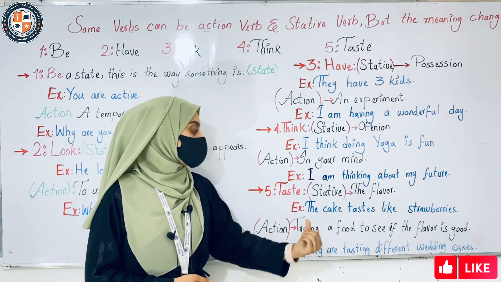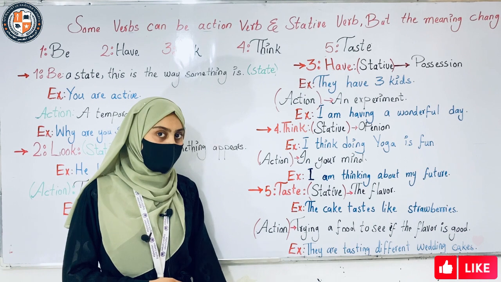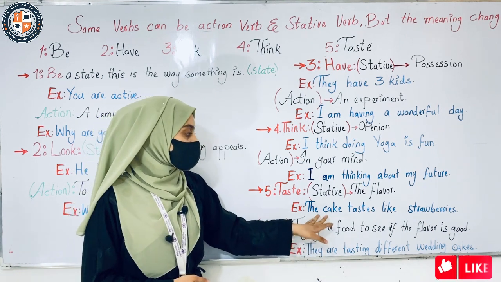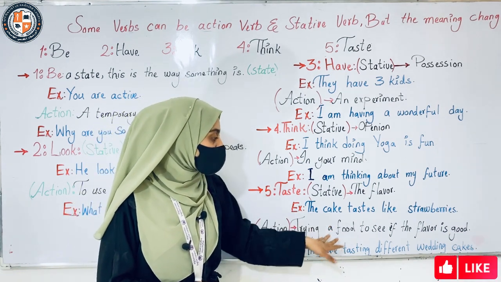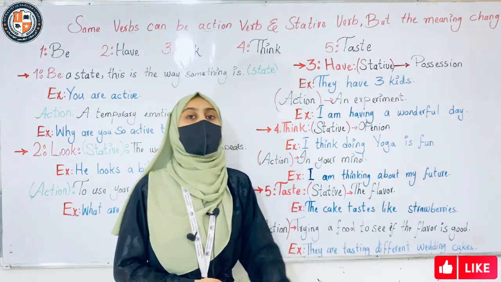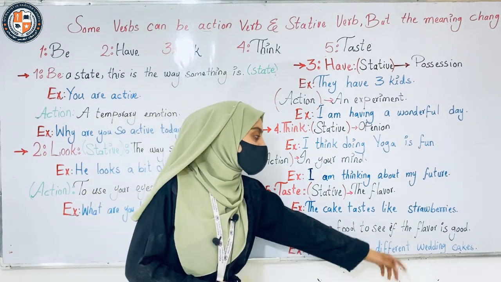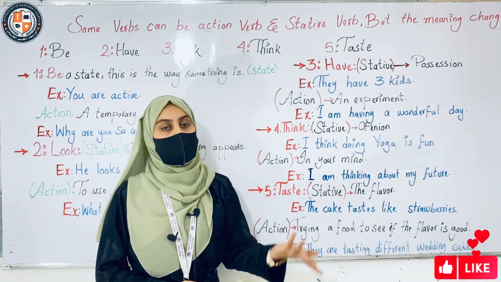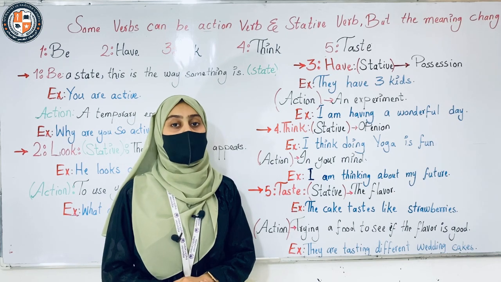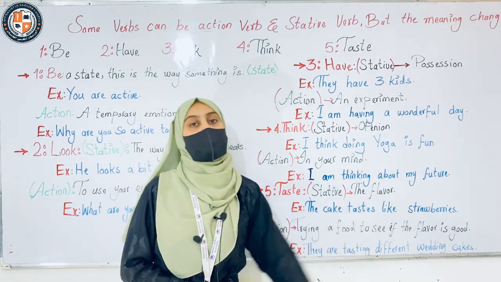And on the other hand, we have action with taste. Taste as an action shows trying a food to see if the flavor is good or bad. For example, they are testing different wedding cakes because maybe they have a wedding and they need to test all the cakes. Now they are testing different wedding cakes.